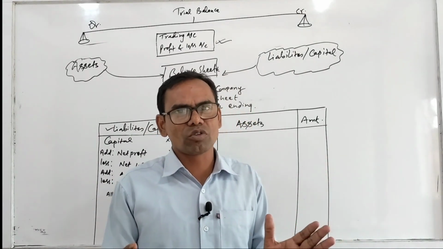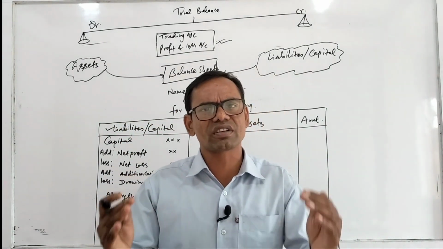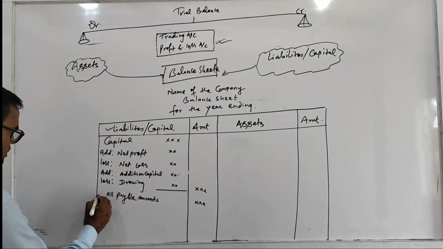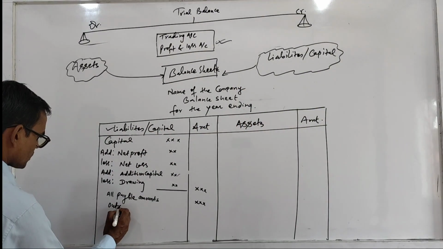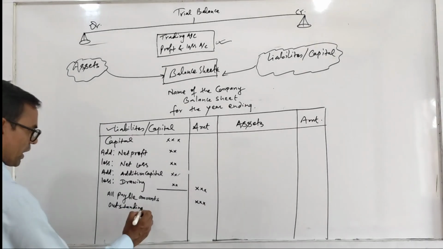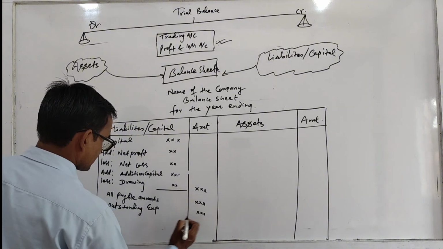All the payable amounts. Liabilities means the amounts that you have to pay after a certain period of time. Similarly outstanding, that is remaining to pay, outstanding expenses in liability side.